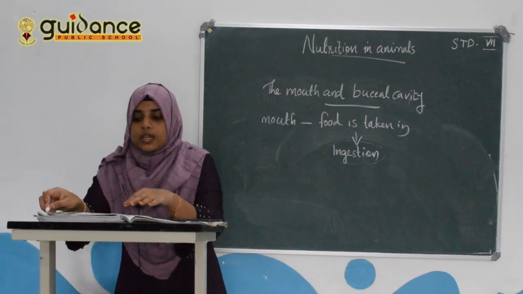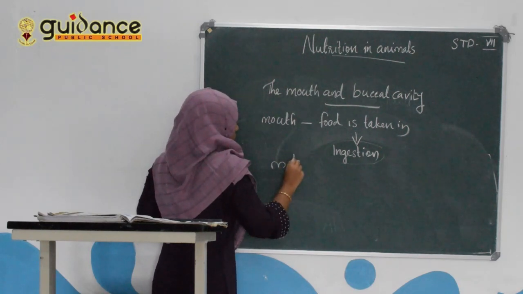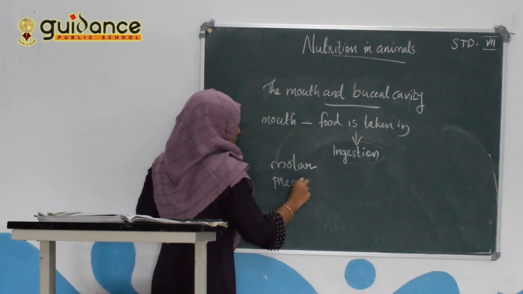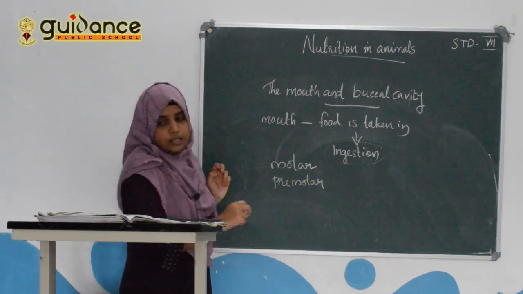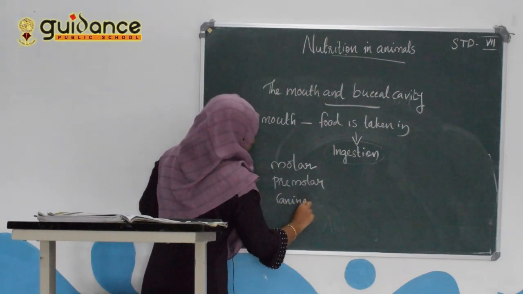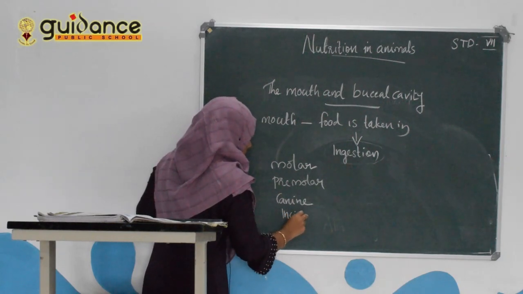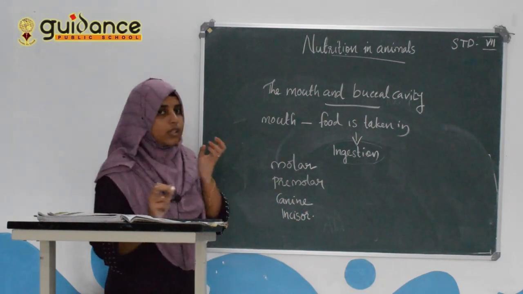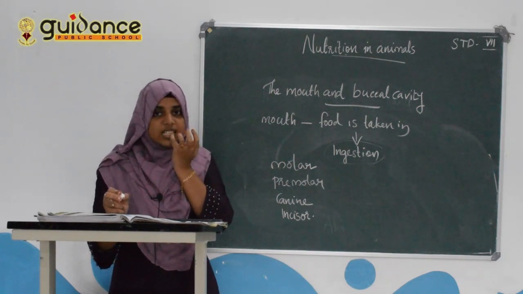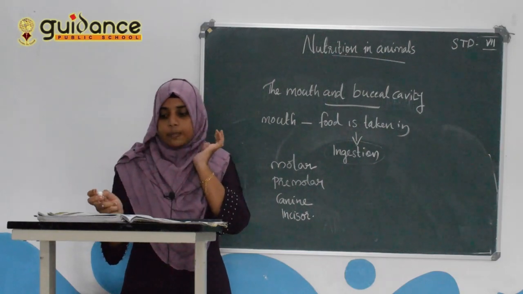First one is molars. Second one is premolar. Next is canine. And last one is incisor. Incisors, canines, molars and premolars.